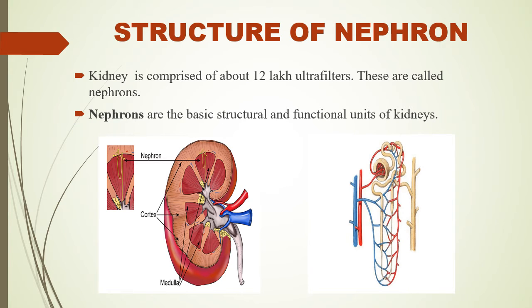Structure of nephron. Kidney is comprised of about 12 lakh ultrafilters. These are called nephrons. Nephrons are the basic structural and functional units of kidneys.